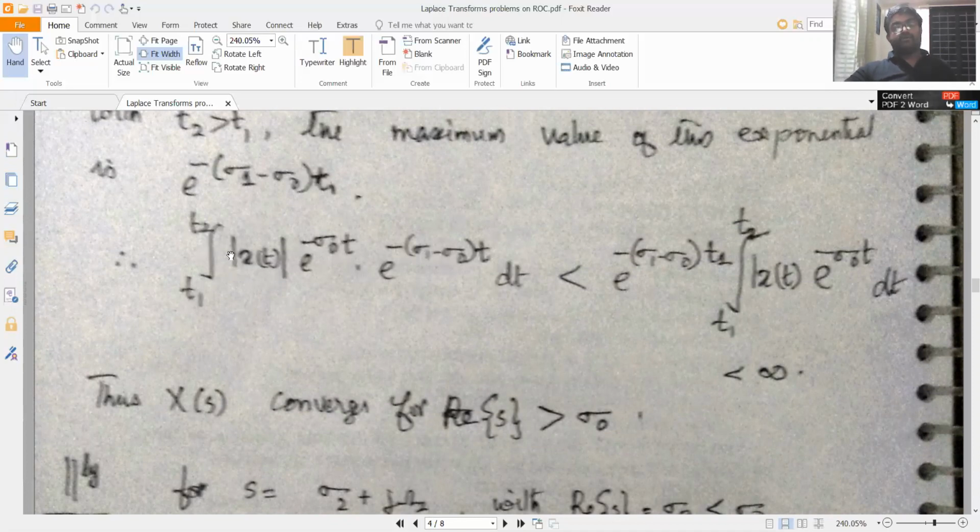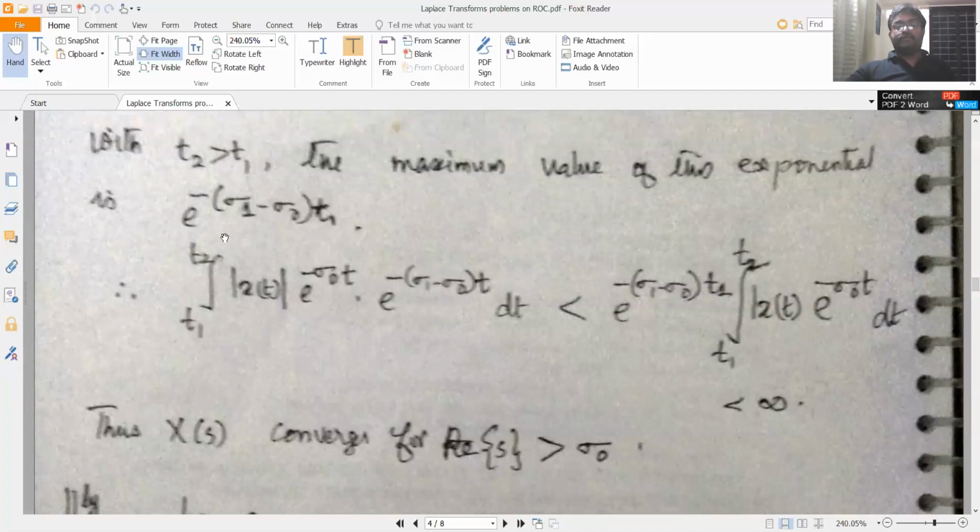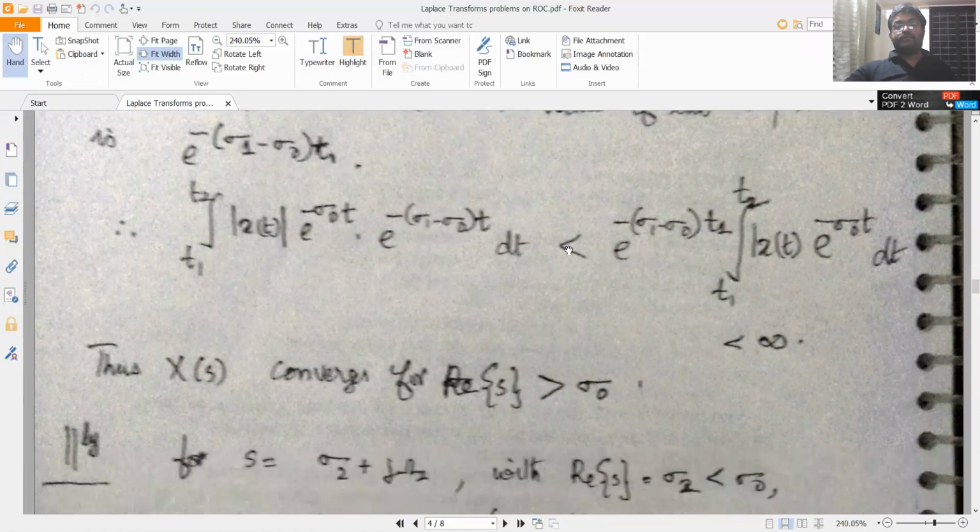This term is being multiplied by e raised to minus sigma 1 minus sigma 0 into t, and you have seen that the maximum value of this function is e raised to minus sigma 1 minus sigma 0 into t1. So this should be less than, taking that outside, e raised to minus sigma 1 minus sigma 0 into t1 times the integral between t1 to t2 of modulus of x of t e raised to minus sigma 0 t dt.